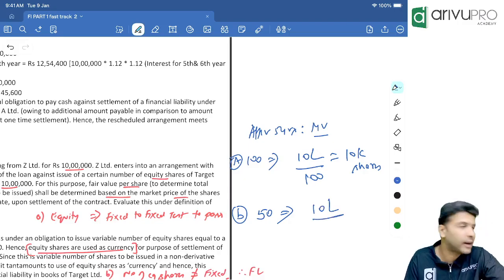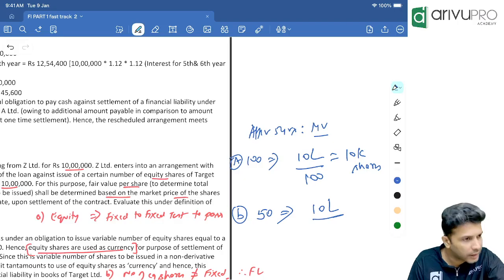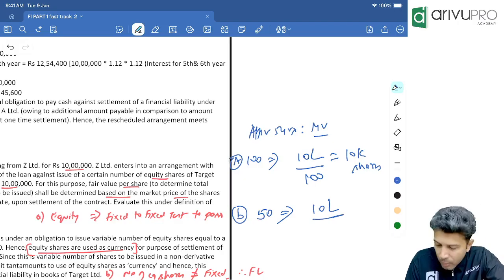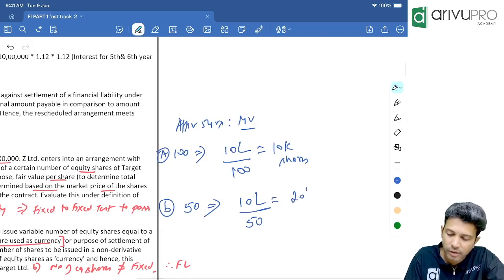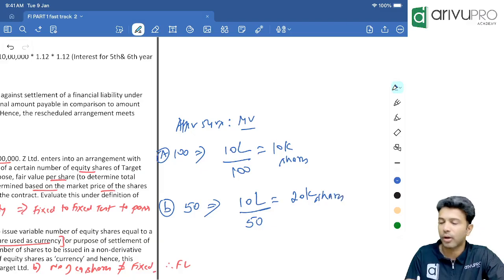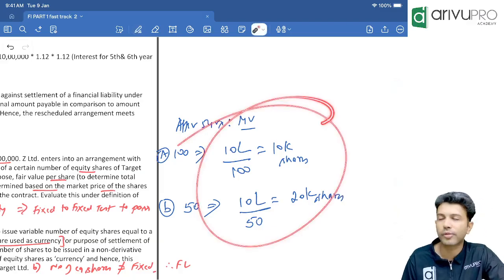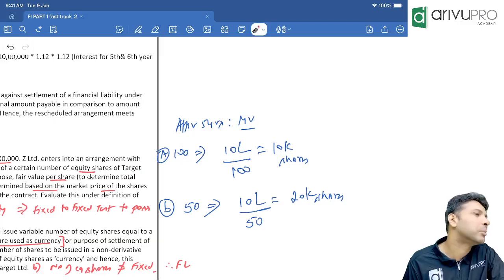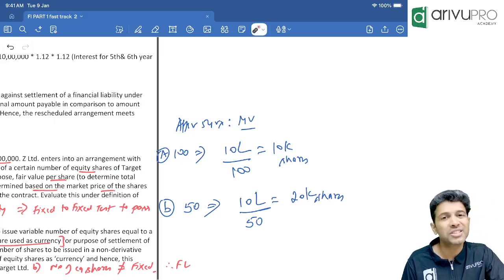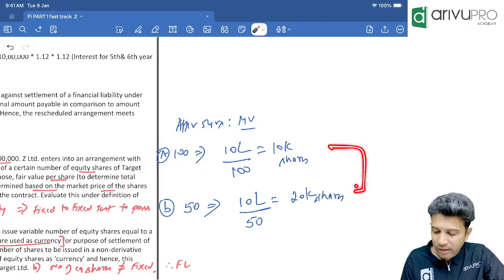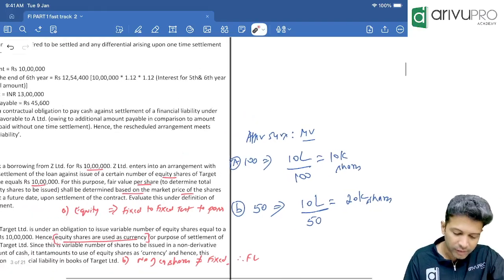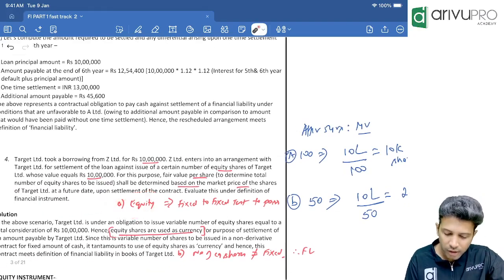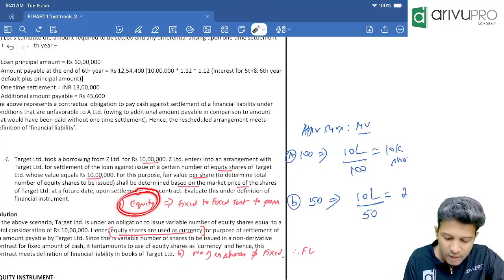You have to give 10 lakh. You have to totally settle 10 lakh. How are you settling? By equity shares. What is the value of one equity share? 50. So how many equity shares will you give? 20,000 equity shares. Now you tell me, is the number of shares issued fixed or variable? Variable. I mean, now will you classify this as equity or financial liability? Financial liability. Why? Because number of shares is not fixed. That's what we are saying. It is not for you to classify it as equity, one test should pass.